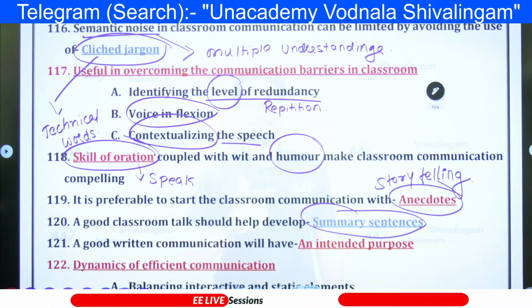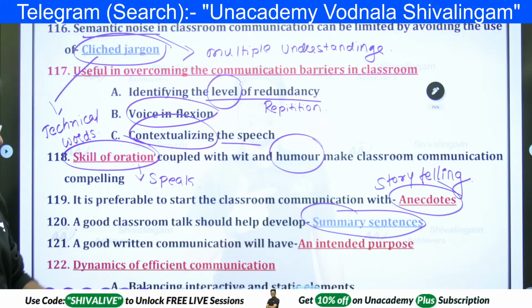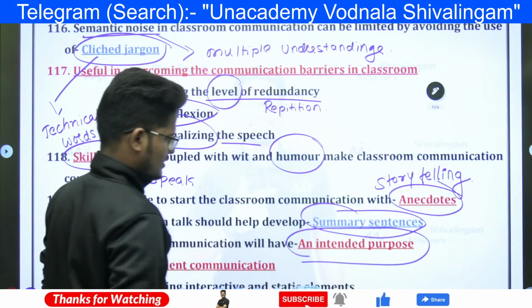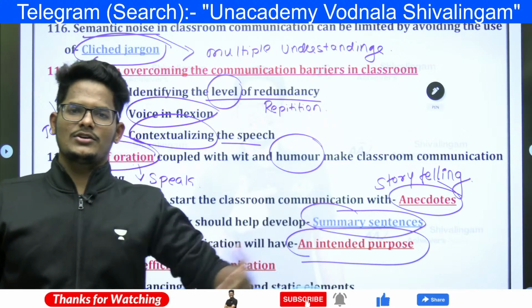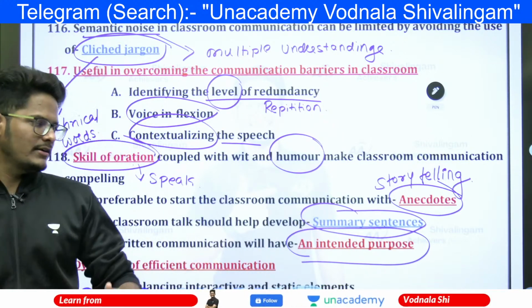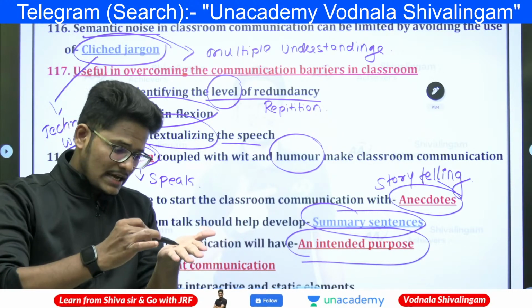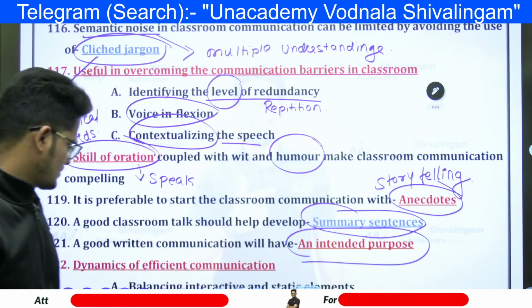Right? Next, good written communication will have an intended purpose. Intended purpose in written communication: when a CEO is giving a circular to all the employees in the organization, when a girl is writing a love letter to a boy, the intended purpose is very clear, because writing requires a purpose. Without purpose, no one will write.